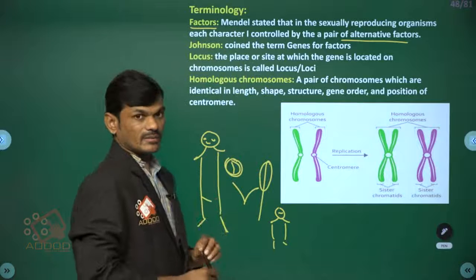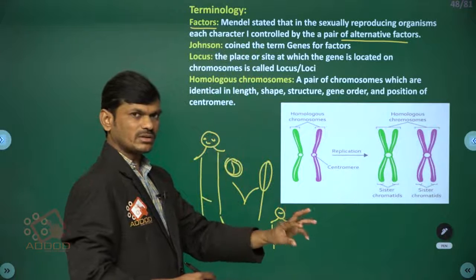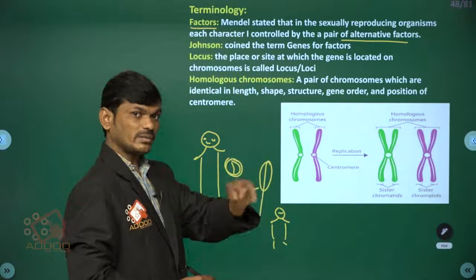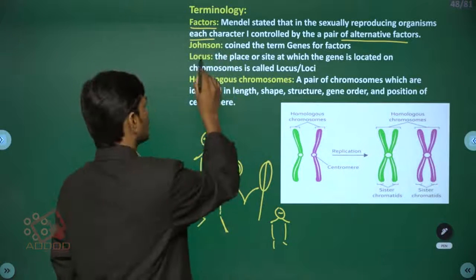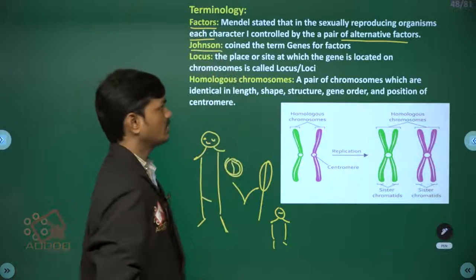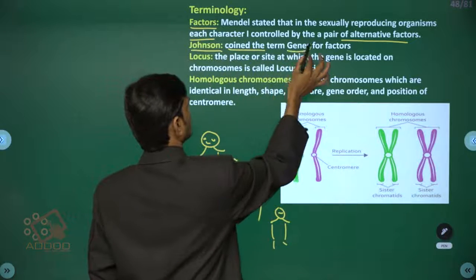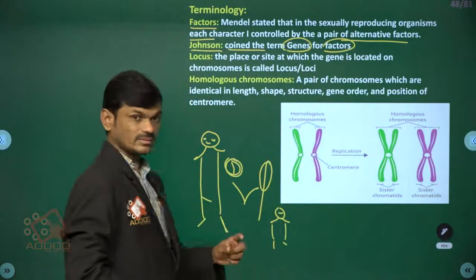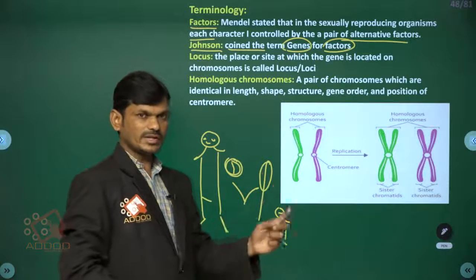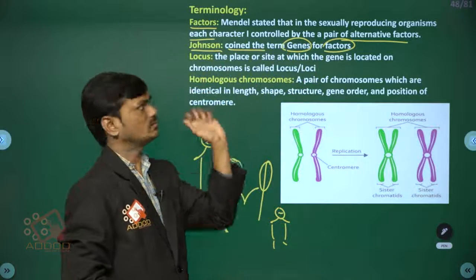Mendel said each and every character in a sexually reproducing individual is controlled by an alternative factor. But later Johannsen used the term genes for the factors used by Mendel.